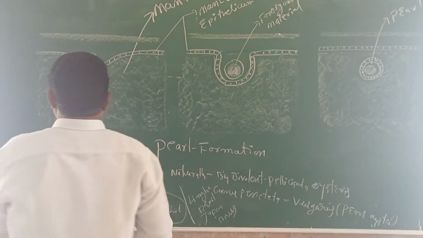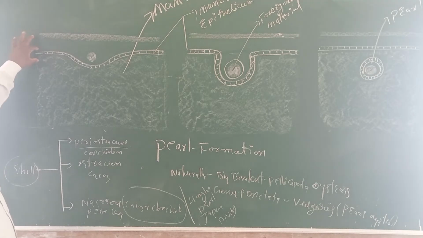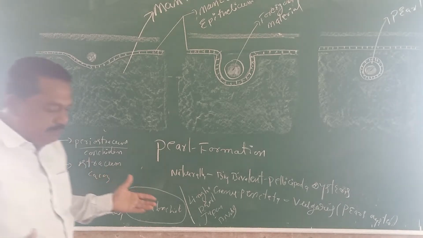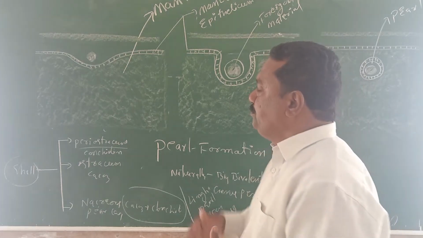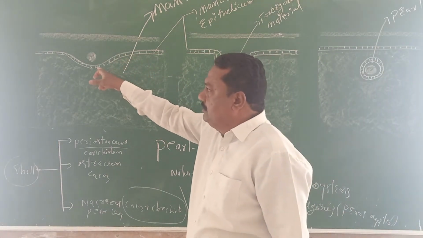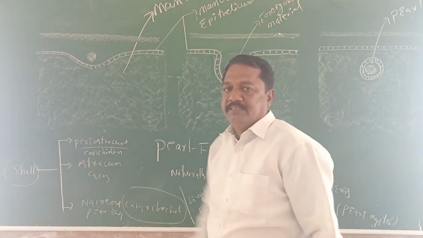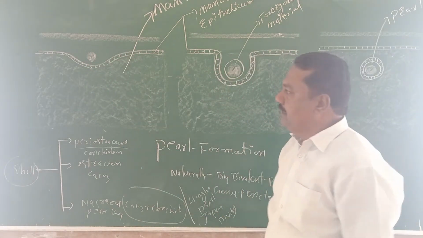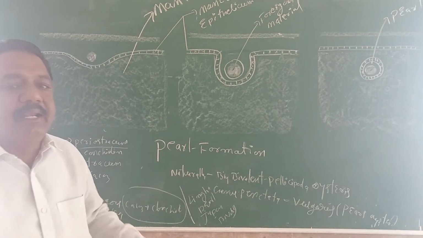Now listen here. Observe this shell. It is the mantle cavity, and this is the mantle layer. In between them the mantle cavity is present. When foreign particles, expectedly or unexpectedly, such as sand particles or a parasite, enter into the mantle cavity between these two layers, the animal gets irritation.